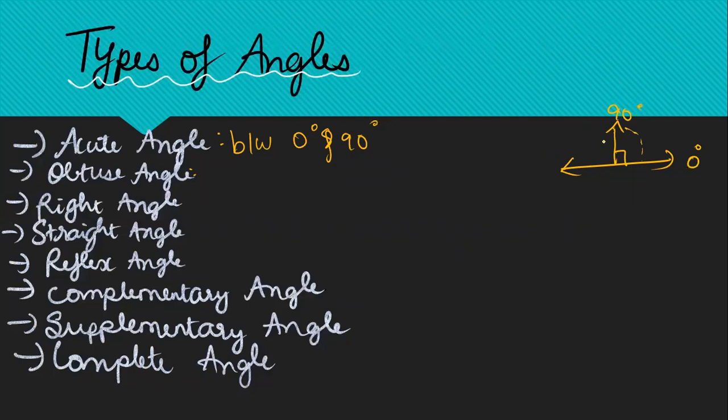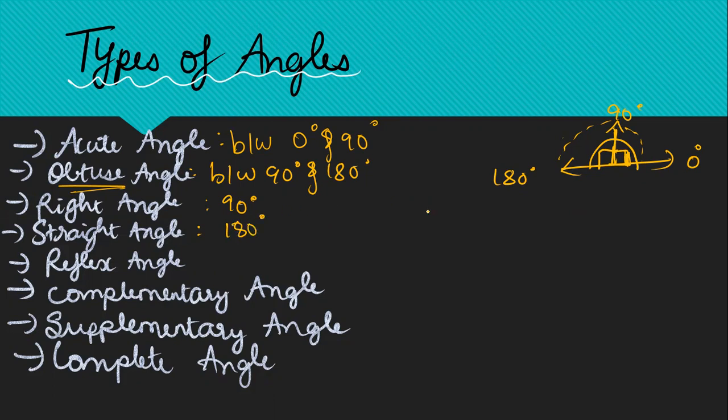Obtuse angle is any angle lying between 90 degrees and 180 degrees, meaning it should be lesser than 180 degrees but greater than 90 degrees. So any angle lying between 180 and 90 is called an obtuse angle. Right angle is exactly 90 degrees. So this angle, this 90 degrees, is called a right angle. What is a straight angle? This whole thing is 180 degrees. That is nothing but your straight angle.